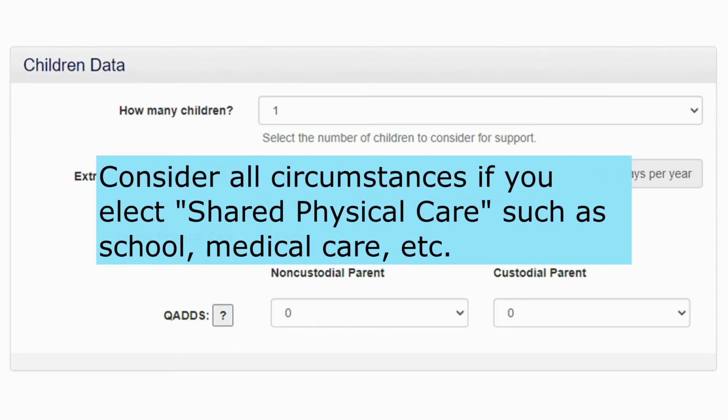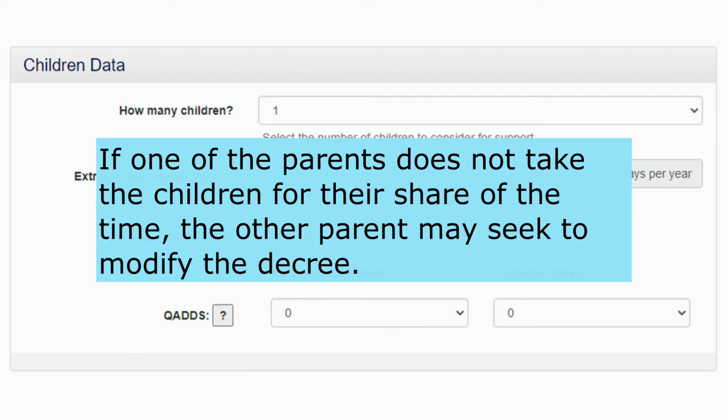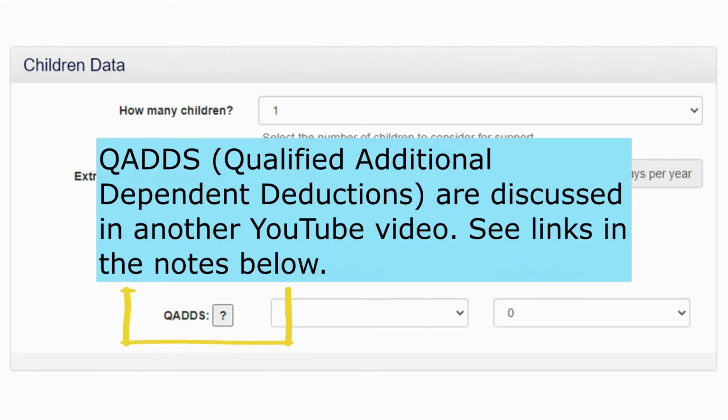If one of the parents would have to drive them 30 miles to and from school, perhaps shared physical care will not work. If you elect shared care and one of the parents does not take the children for their share of the time, the other parent may go back to court and ask that the decree be modified. If you think shared care will work, be prepared to explain what the plan with the children will be. Qualified additional dependent deductions are discussed in another YouTube video. See links in the notes below.